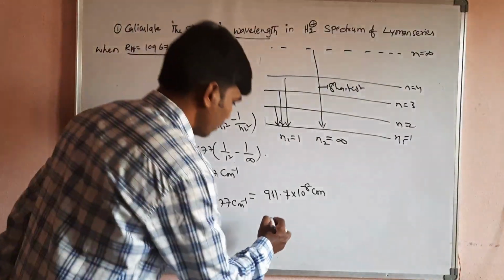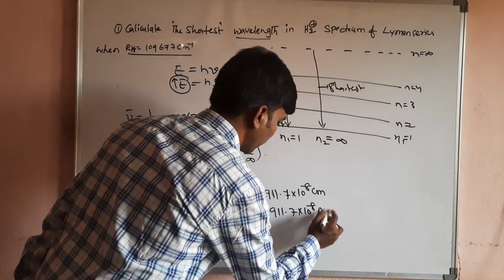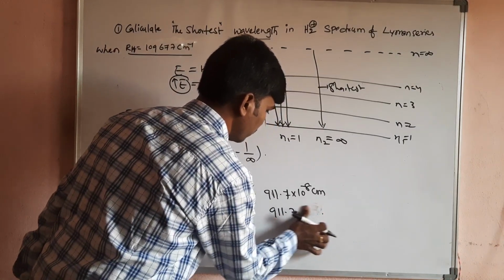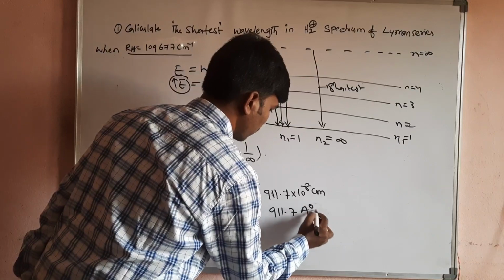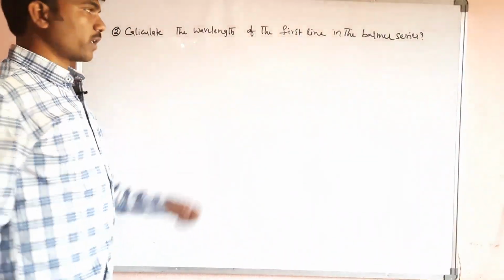So 911.7 into 10 to the power of minus 8 centimeters, or 911.7 angstroms also we can take. So this is the answer. The next question is also related to the hydrogen atomic spectrum.